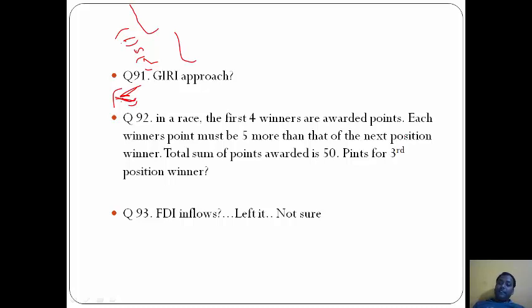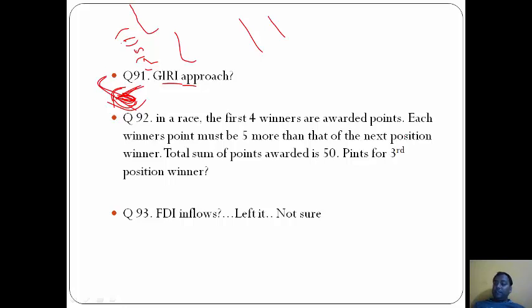Arbitration, the answer that fits in this, according to me, is B and not D. However, in Giri approach, both things come, collective bargaining and voluntary arbitration. But the best suited answer according to the options given is compulsory collective bargaining. So according to me, the answer will be B.